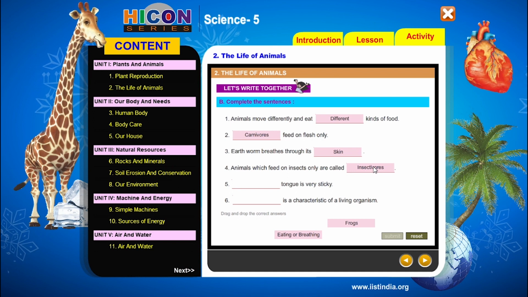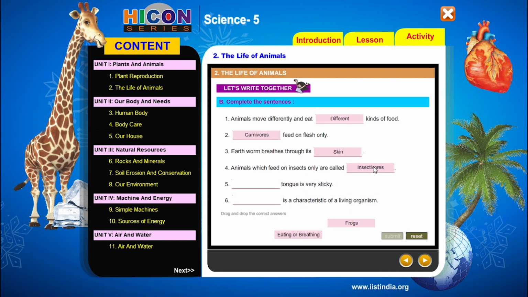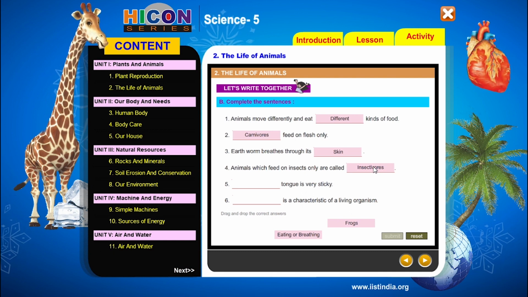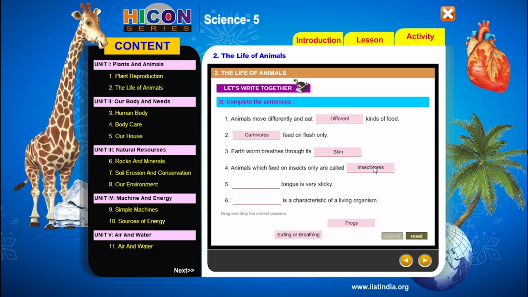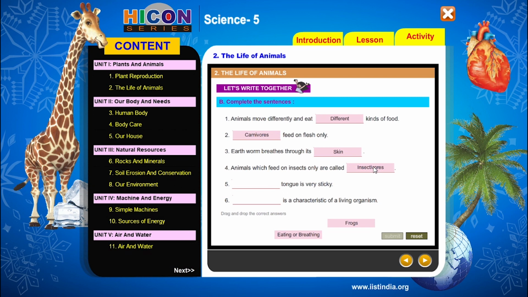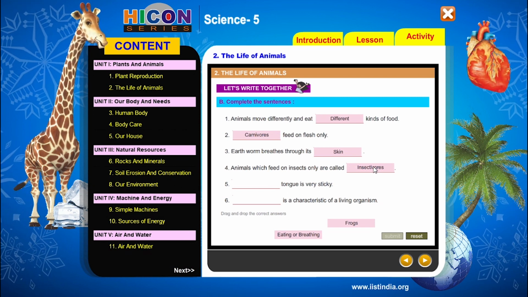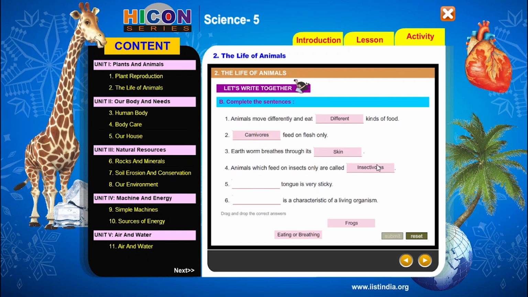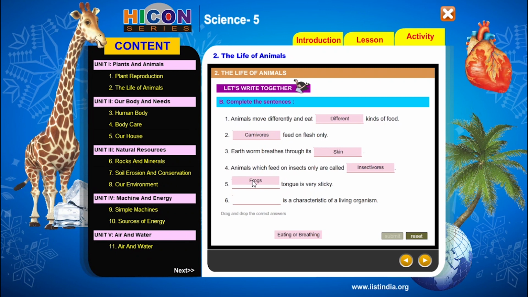So children, see the fifth sentence. Dash tongue is very sticky. So for which animal the tongue is very sticky? So which animal catches its prey with its tongue? So children, remember which animal. We have already discussed this animal in question and answers. So which animal catches its prey with its tongue? So very good, frog. So the answer for the fifth sentence is frog. So put the word frog for the fifth sentence.